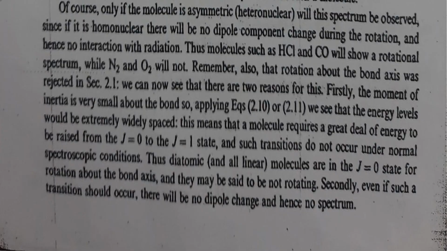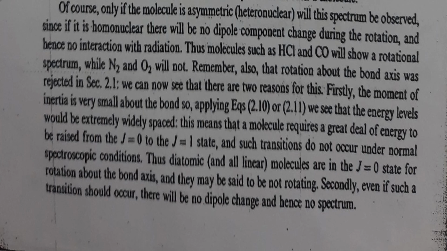Rotational spectra can be observed only for molecules like HCl, CO, etc. that are heteronuclear, and not for molecules like N2, O2, etc. that are homonuclear. The reason why homonuclear molecules cannot exhibit a rotational spectrum is that there is no dipole change during the rotation of such molecules, and hence they cannot interact with any radiation. As a result, they cannot give a rotational spectrum.